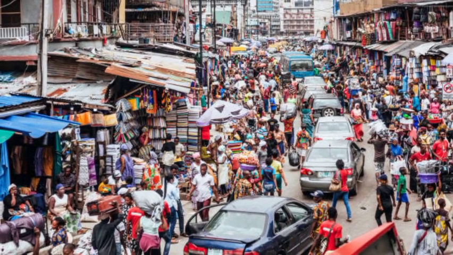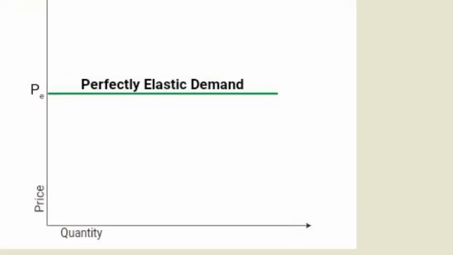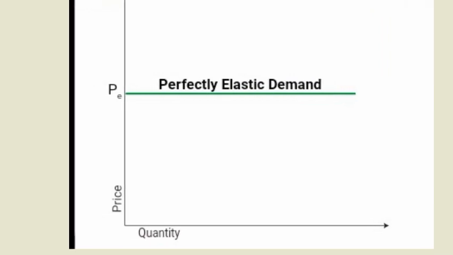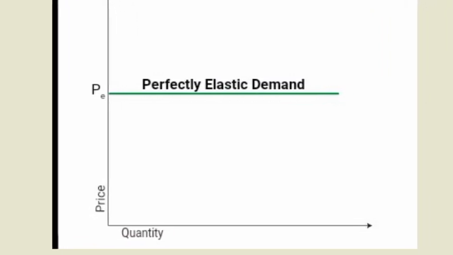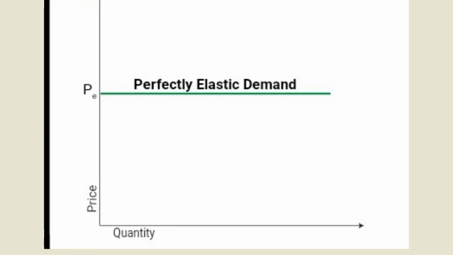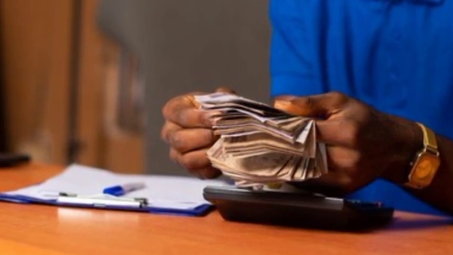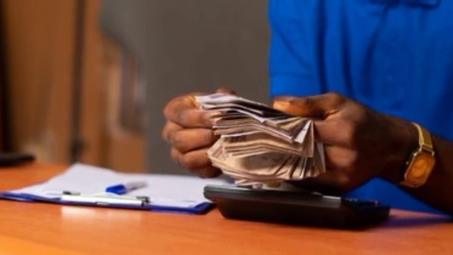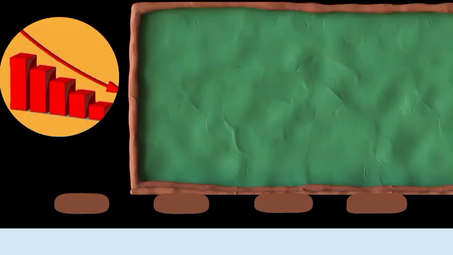Now, if there is a fall in the price, the consumer may decide to buy all the commodities at that time. And if there's a rise in price, the consumers may refuse to buy the commodities. We call it perfectly elastic demand. Here, demand responds sharply to changes in price. Do you understand the various types of price elasticity of demand?